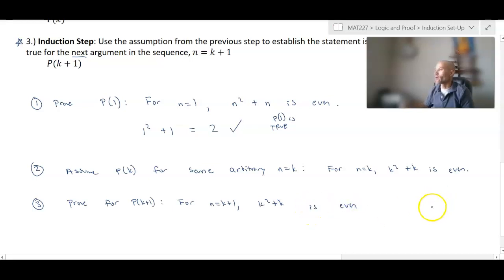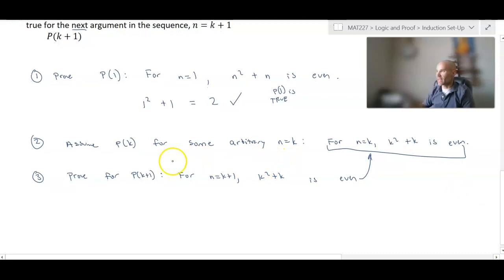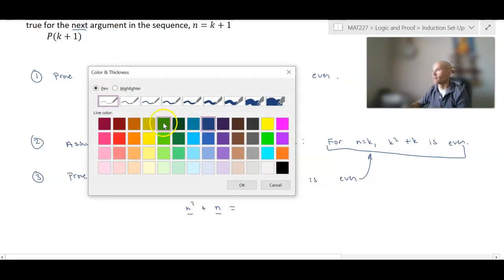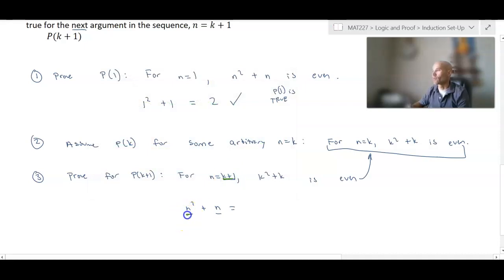Okay, so what do we know coming into this? Well, what we get to assume is this. And that means that if I take n equals k plus 1, I'm going to plug it in. So I'm going to take n squared plus n and calculate that. Our n value is k plus 1, so we plug that in for n. We have (k plus 1) squared plus (k plus 1). I'll put parentheses around that. You don't have to, but that's just to indicate that we've plugged in our values for n.